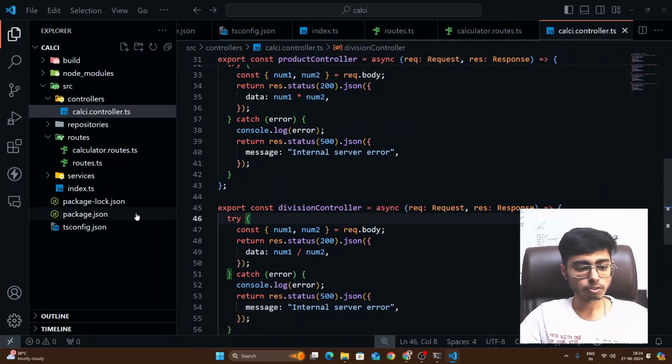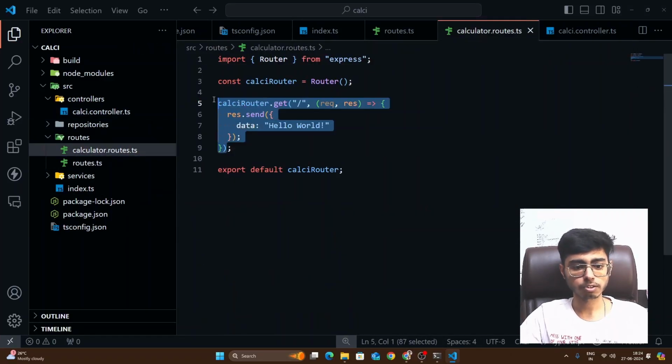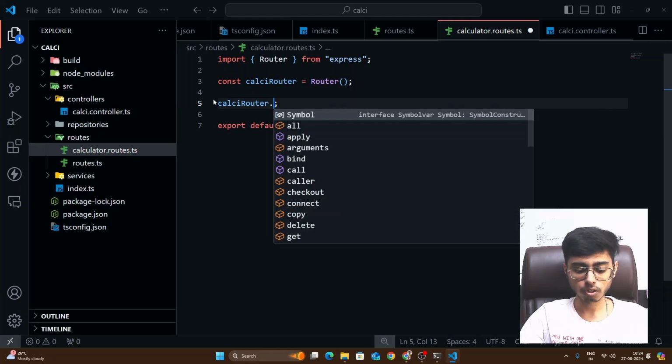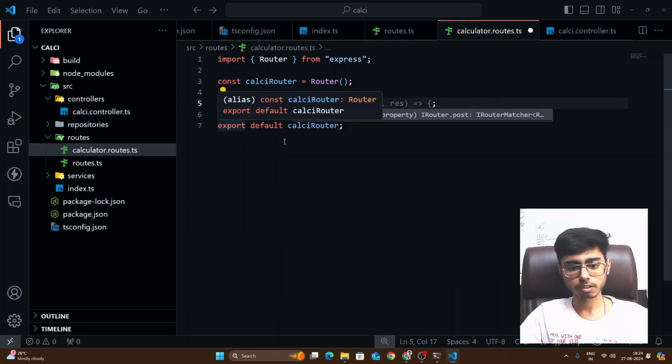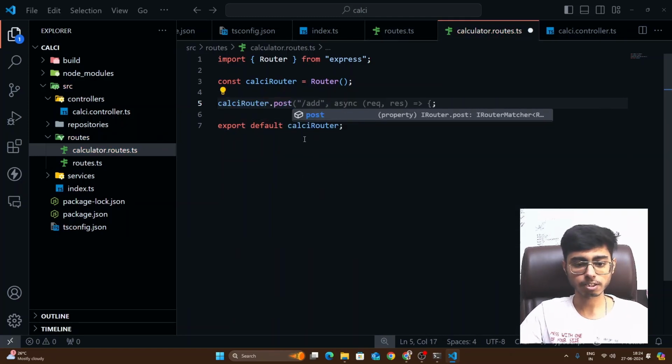Okay, perfect. Now what I have to do is I'll create 4 routes, right? This all will be gone. calcRouter.post. Why post? Can somebody tell me in the comment section why post?